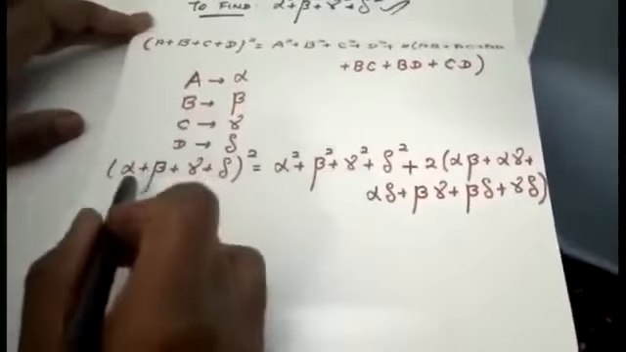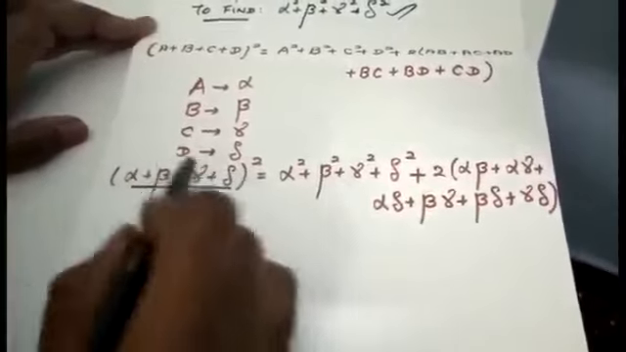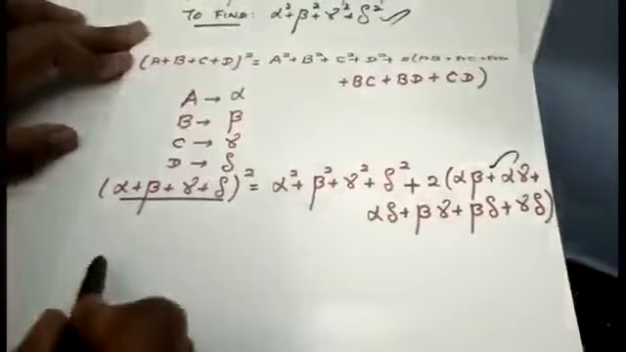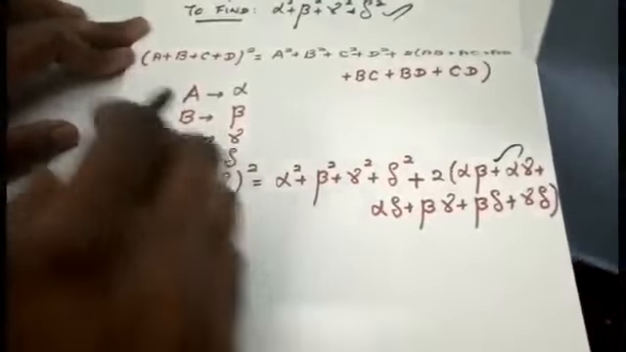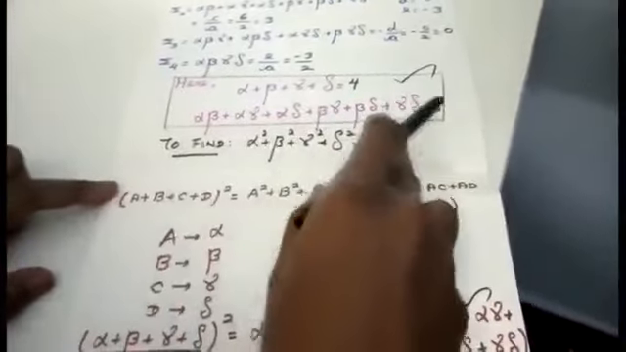So I have the value for alpha plus beta plus gamma plus delta. Similarly, for 2 into this part I have the value. Just see here, students, I am going to replace the values. For alpha plus beta plus gamma plus delta I am getting 4, and for this pair I am getting the answer as 3.